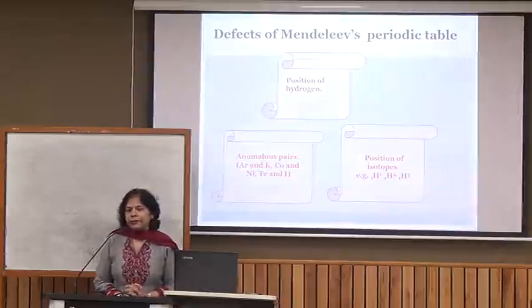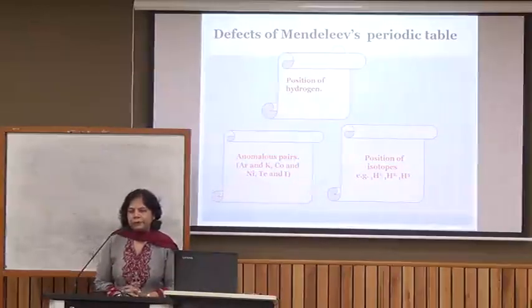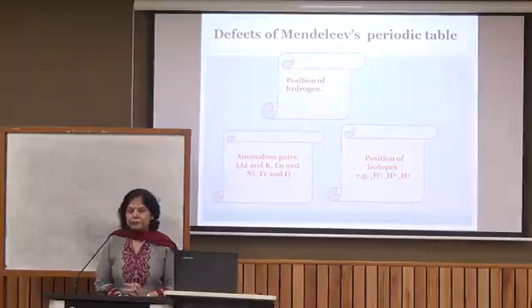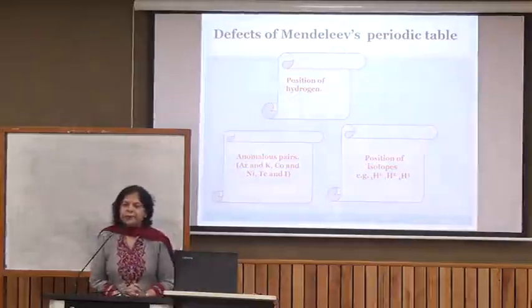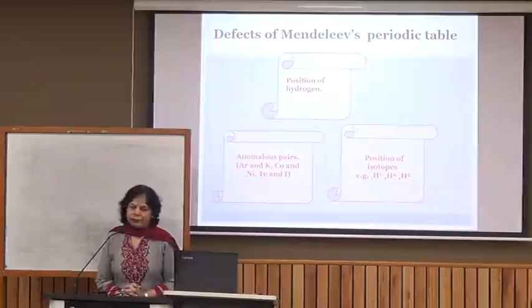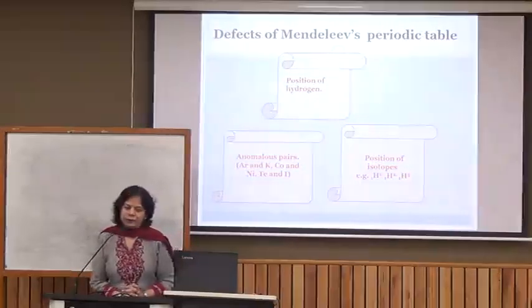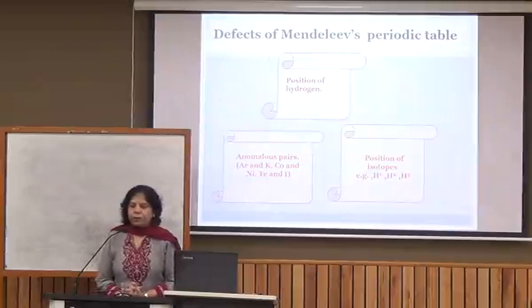It also has similarity with the halogens, forming diatomic molecules like chlorine, bromine and iodine. And with the alkali metals, the formula of its chloride and oxide was the same as those of the alkali metals. So it could be placed with the alkali metals as well as with the halogens. So there was uncertainty in the position of hydrogen.